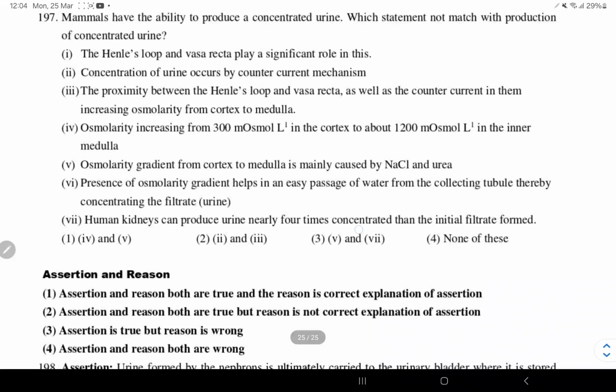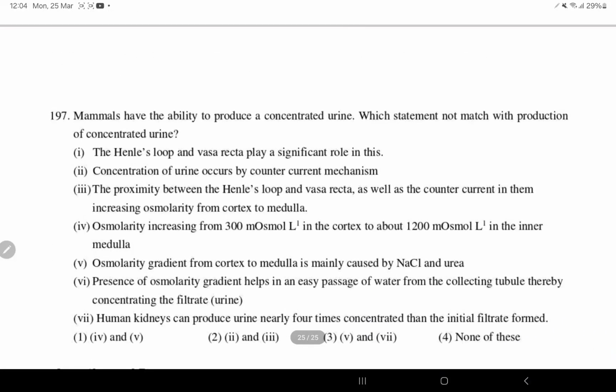So these are the questions for excretory products and its elimination.